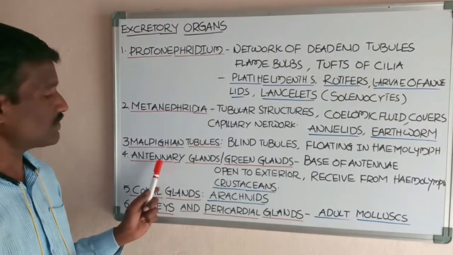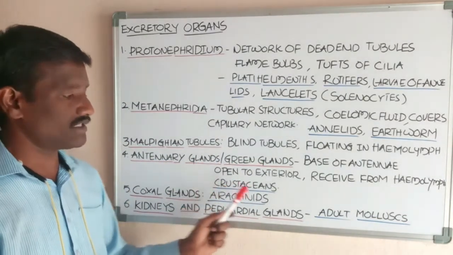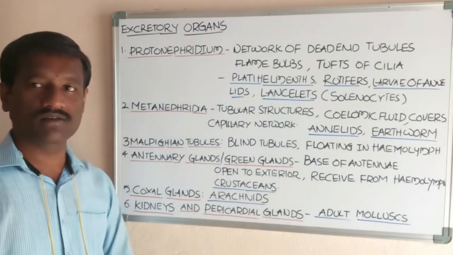These are the antennary glands, green glands, present in crustaceans, for example prawn.